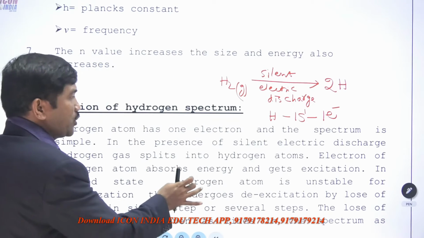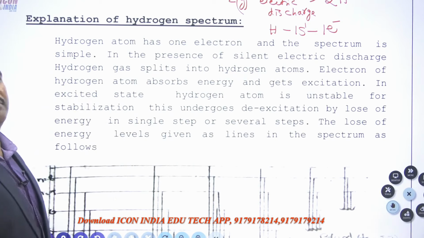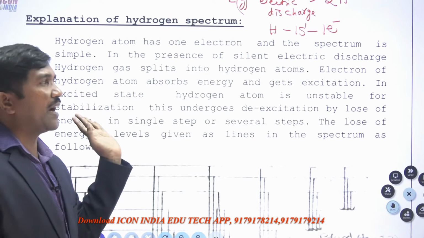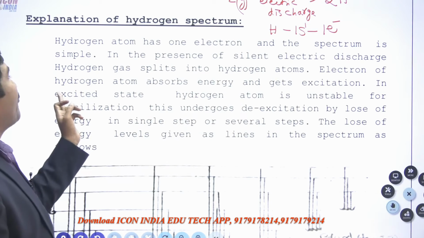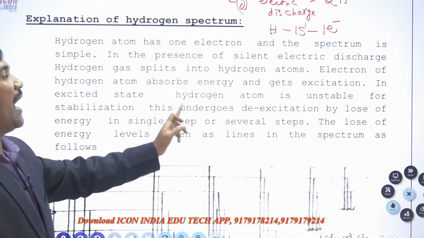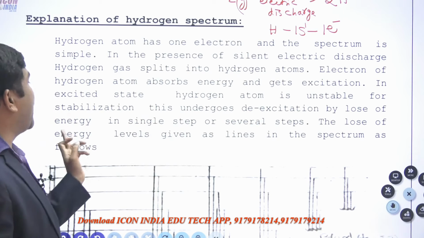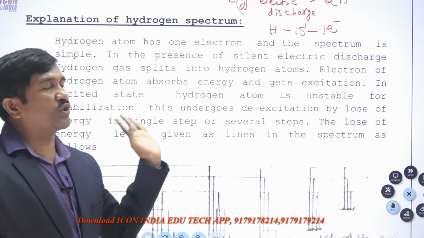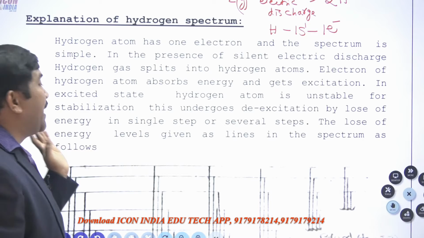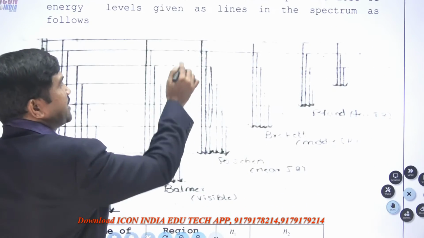Here, first see this hydrogen spectrum. Hydrogen atom has one electron and the spectrum is simple. In the presence of silent electric discharge, hydrogen gas splits into hydrogen atoms. The electron of the hydrogen atom absorbs energy and gets excitation. In the excited state, the hydrogen atom is unstable. For stabilization, it undergoes de-excitation by loss of energy, in a single step or several steps. The loss of energy levels is given as lines in the spectrum as follows. Here a total of 5 series are present.